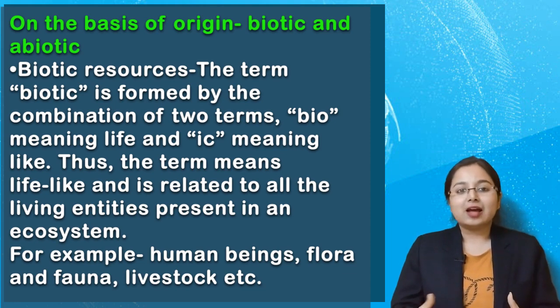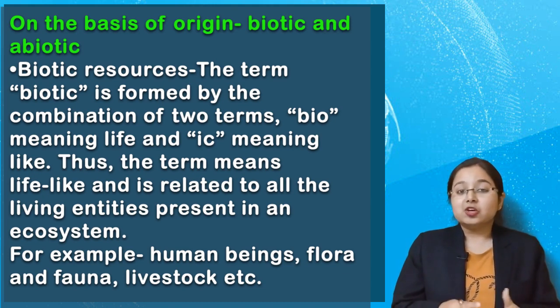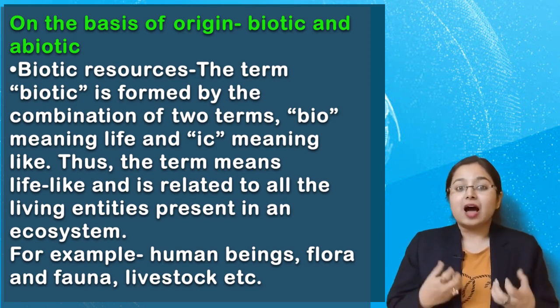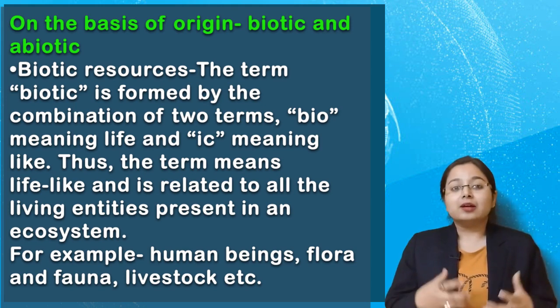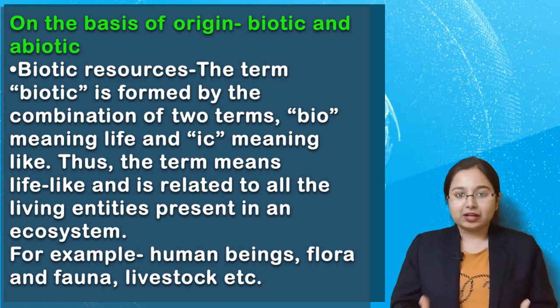In short, you can say that all the living beings are included in biotic. For example, it may be plants, animals, human beings. Means we are also resource, human beings are resources, animals are resources, plants are resources. So the resources that have life, they are referred to as biotic resource.